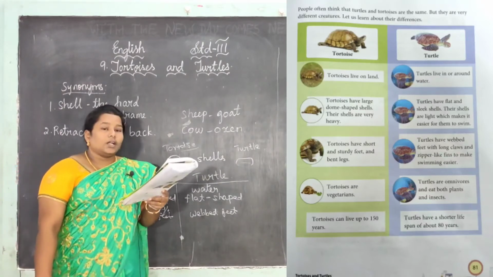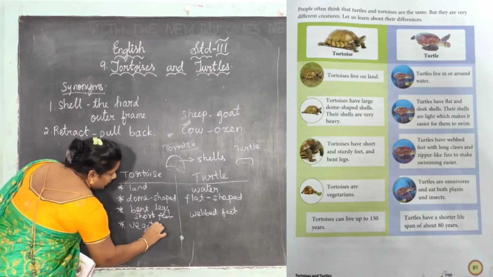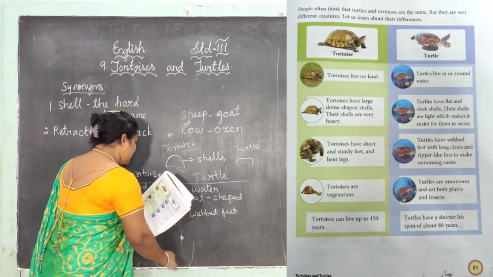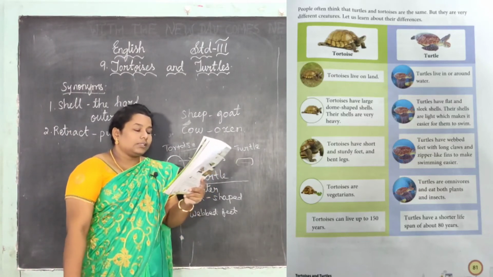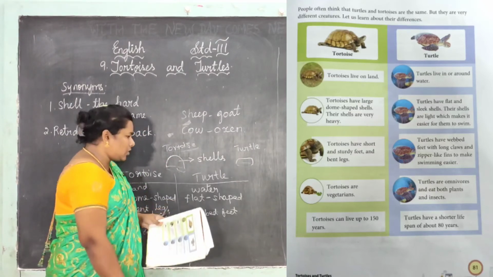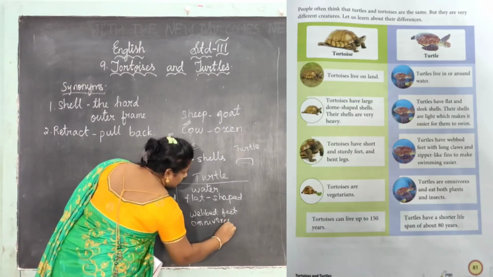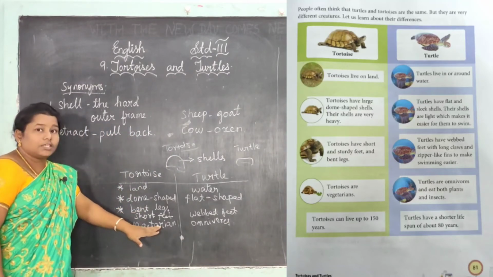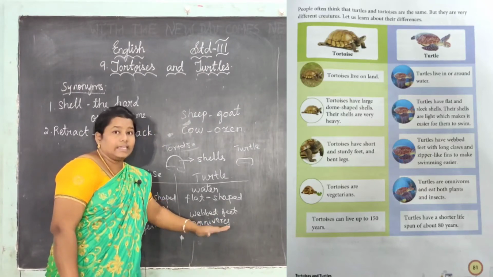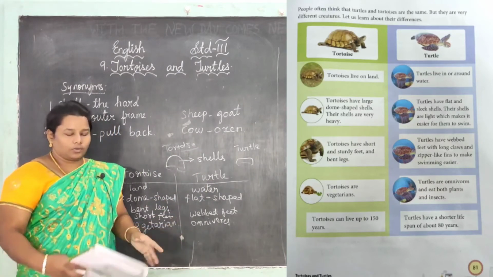Next one, tortoises are vegetarian. Vegetarian means it only eats plants. Now turtles are omnivores and eat both plants and insects. Omnivore means it can eat plants and insects. But the tortoise is a vegetarian, so it only eats plants. The turtle is an omnivore, it can eat plants and also insects. One eats veg and non-veg, the other eats only veg. Okay, next one.